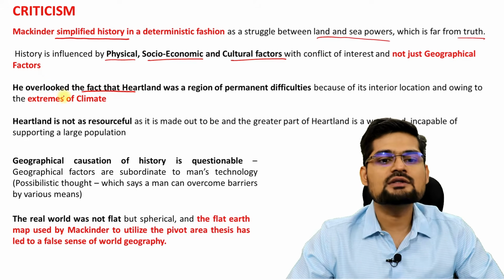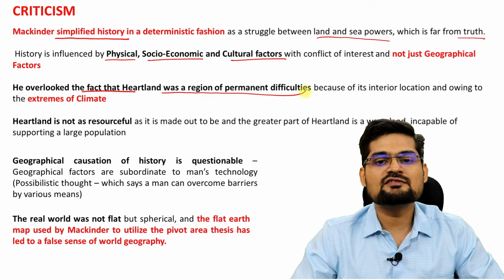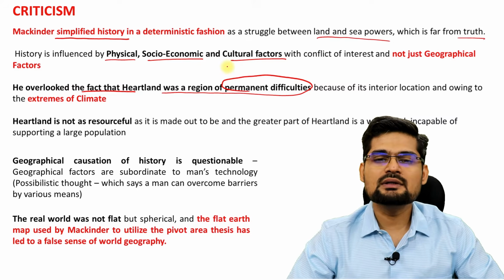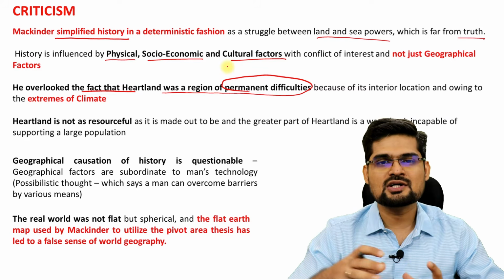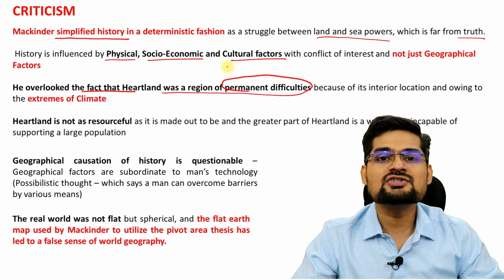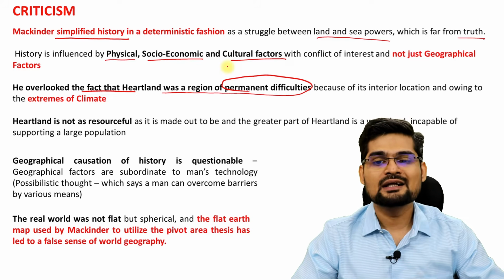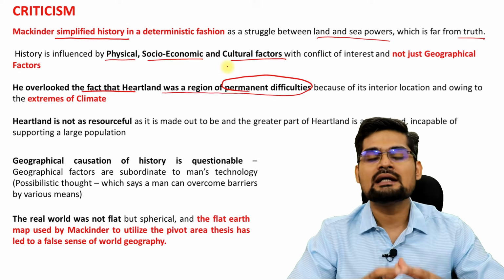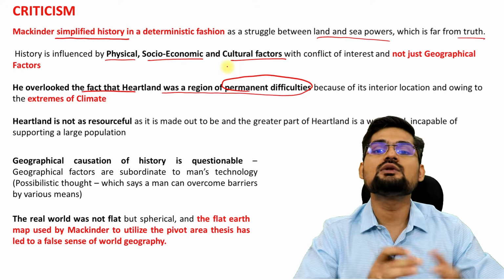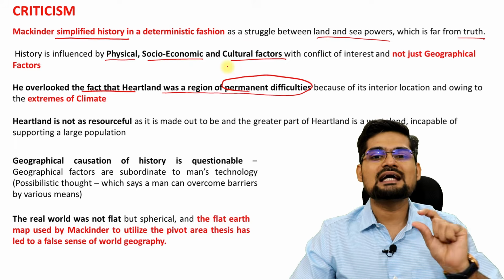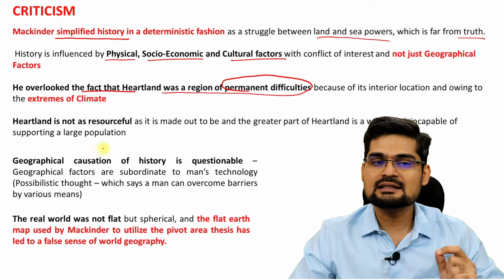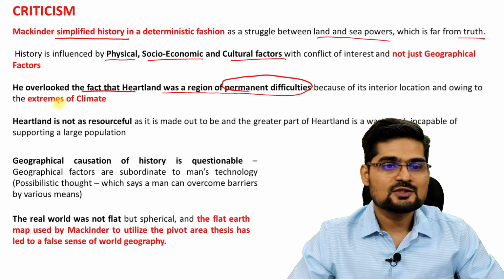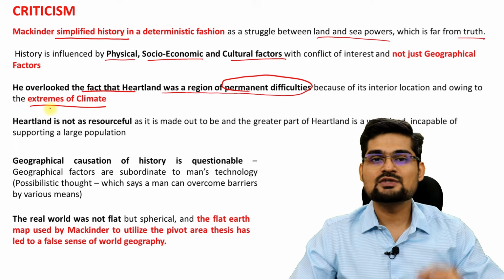So he overlooked the fact that heartland was a region of permanent difficulties. Now remember, Eastern Europe and Northern Europe and Russia or Siberia, these are very harsh conditions in terms of climate, in terms of accessibility. So how would a single power control it? And also this would lead to the control over world island. This was kind of a conflict of ideas when other scholars looked at it. So this was because of extremities which he overlooked.